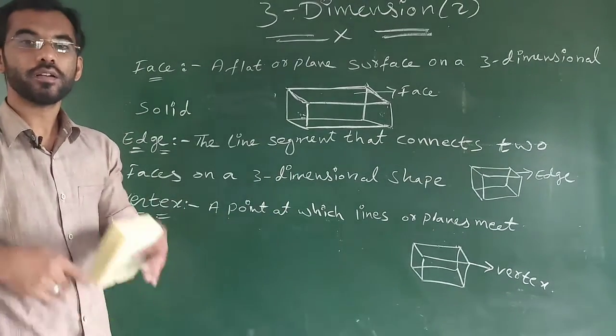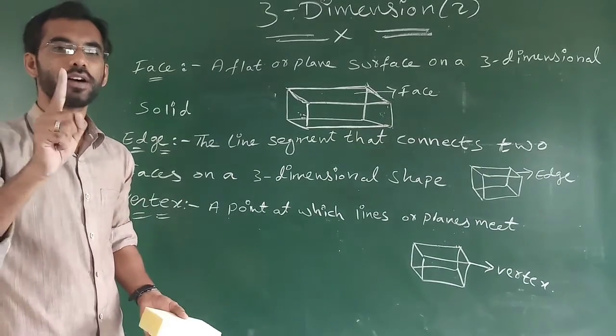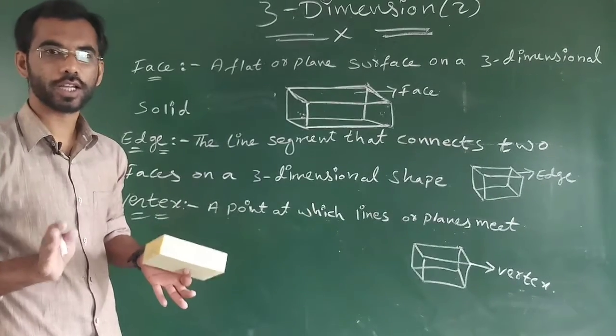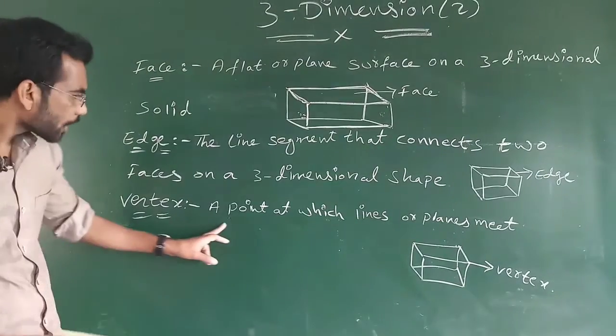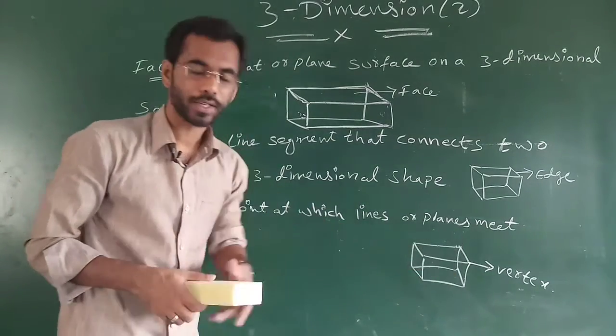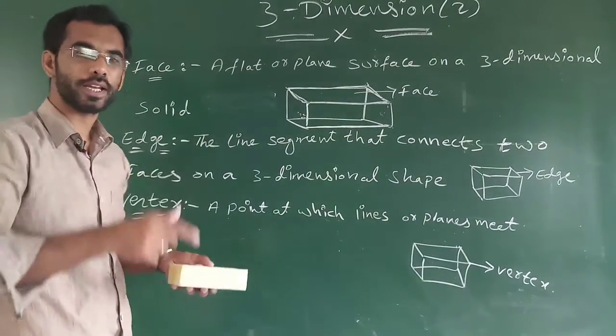Okay. Now, we will go for the vertex. If it is 1, it is called a vertex. If it is more than 1, it is called vertices. Now, a point at which lines or planes meet.